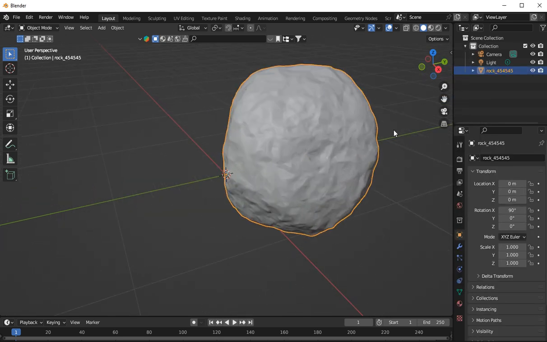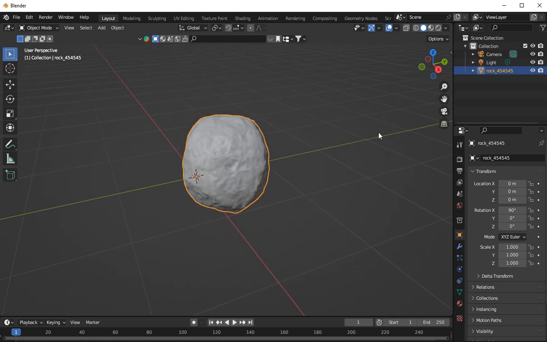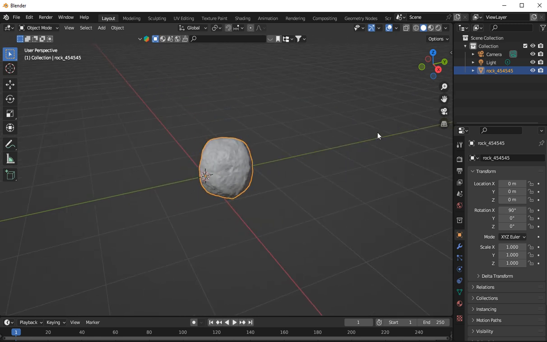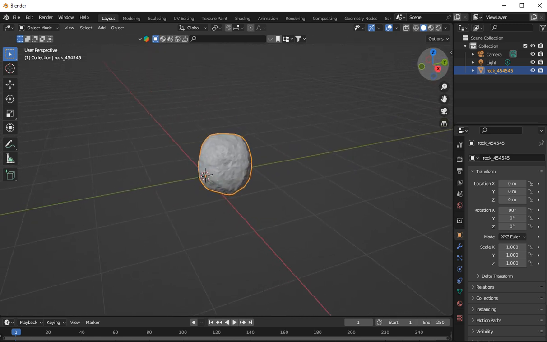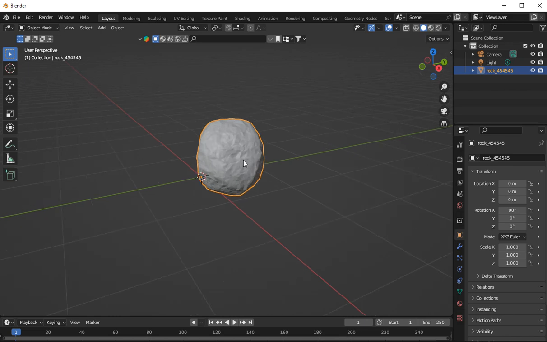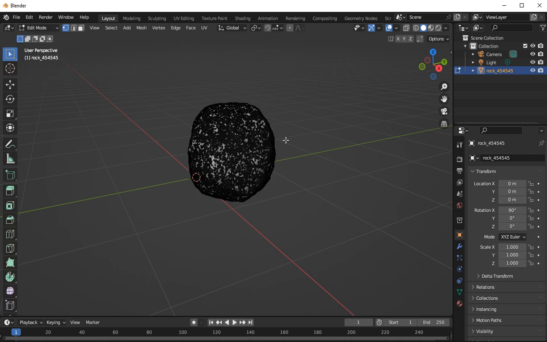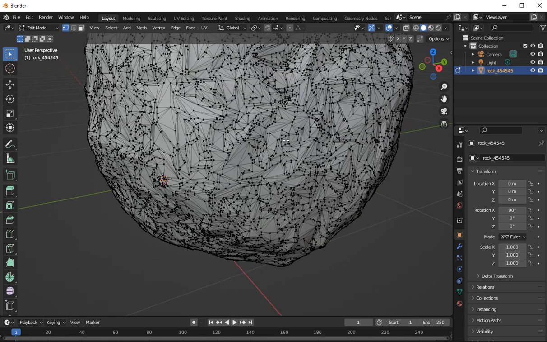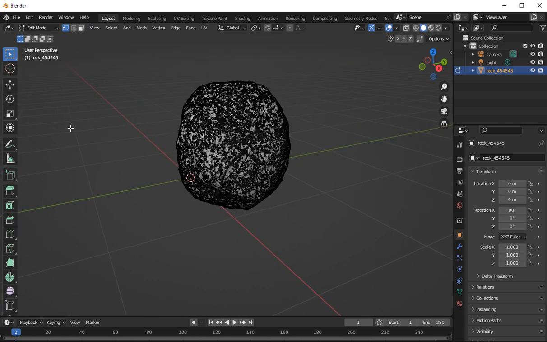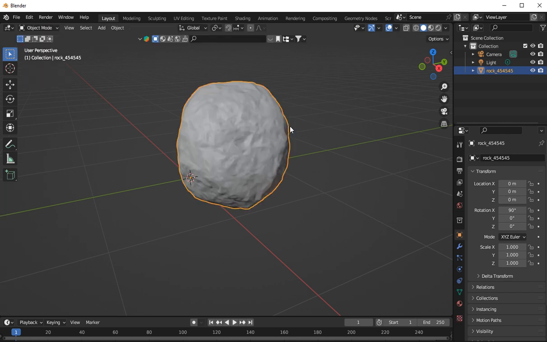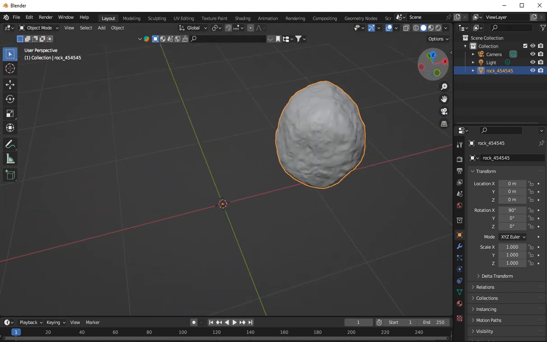Now, as you can see, this rock is no ordinary rock. And I think, well, I don't want to watch a video about a rock. The reason why I'm showing you my assets is that they're really kind of low quality. I'll show you. If you look at the quality of it, it's really low quality, though it has a bit of detail to it. If you look at the rock itself, it's not an ordinary rock.